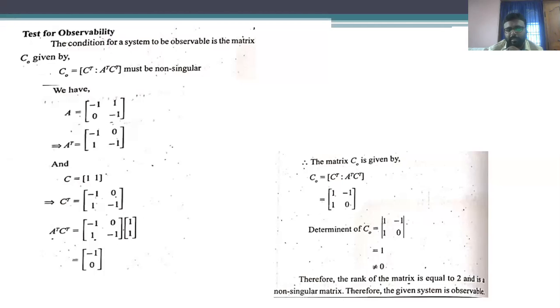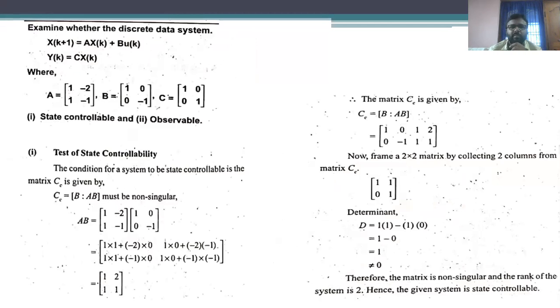Why? Because the size of the matrix C naught is 2 by 2. Therefore, this particular system is a controllable as well as an observable system. Okay. So next, in a similar fashion, we are going to solve one more problem.